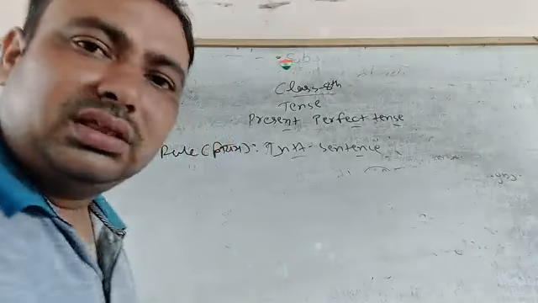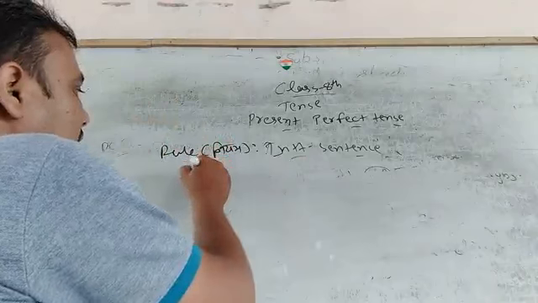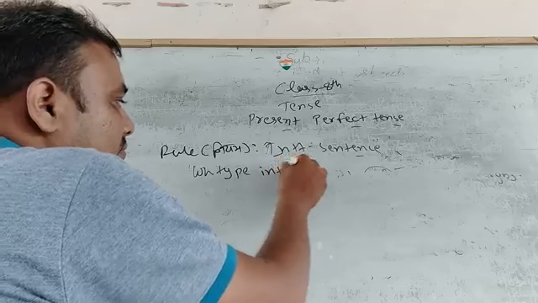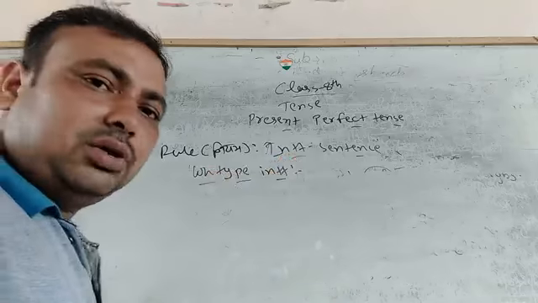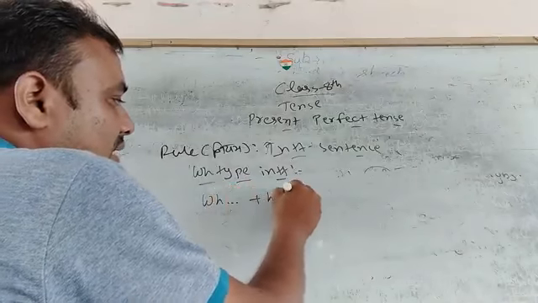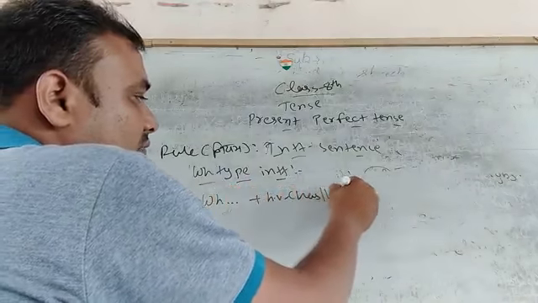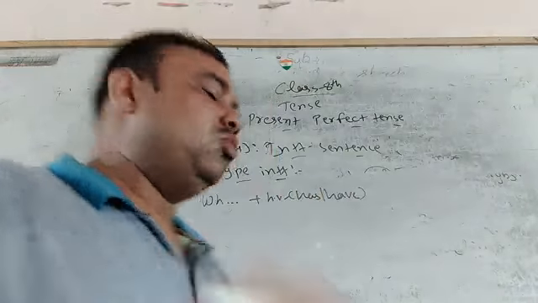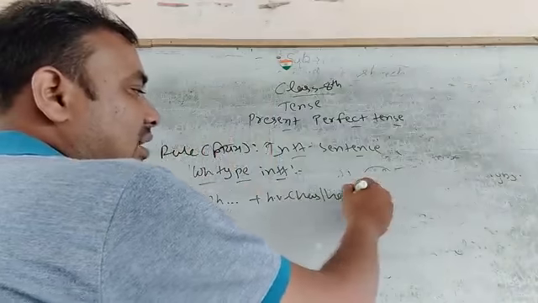इसके बाद हम देखेंगे WH टाइप इंट्रोगेटिव। WH टाइप इंट्रोगेटिव में क्या होता है, सबसे पहले WH, उसके बाद हेल्पिंग वर्ब। First of all we put WH type like how, when, why, how many, how much. Thereafter we put here has, have, helping verb.